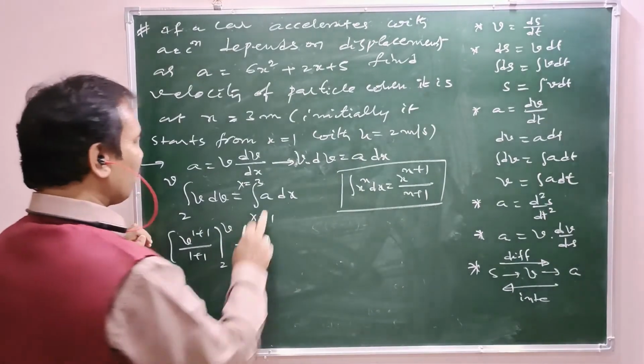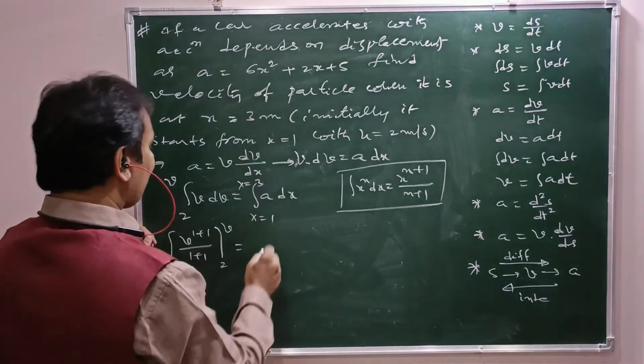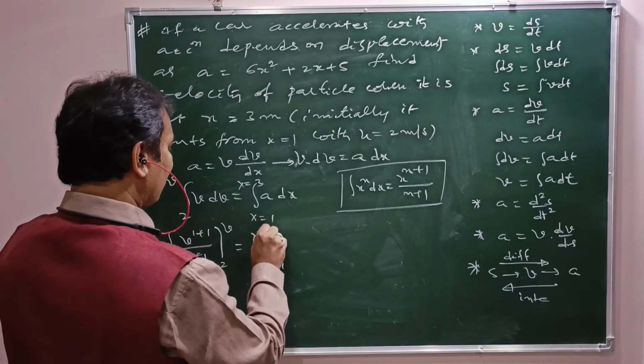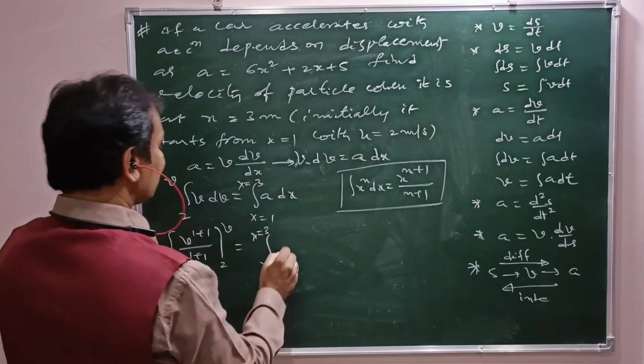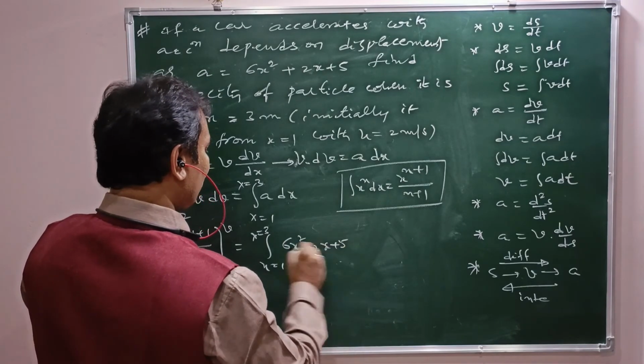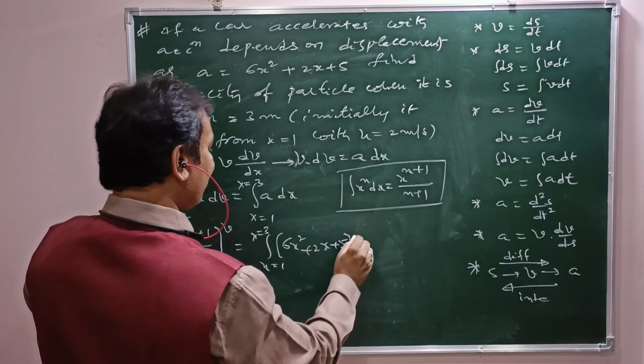That equals integral of a dx from x equal to 1 to x equal to 3, where a is 6x square plus 2x plus 5, whole into dx.